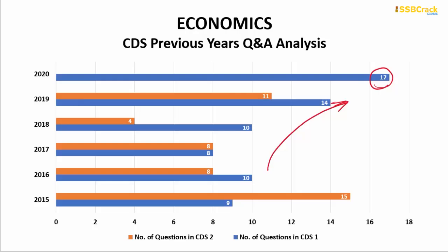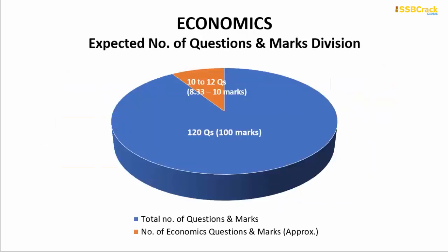Regarding the CDS pattern, the least number of questions, only 4 questions, came up in CDS 2 2018 paper, but the maximum number of questions was in the most previous paper, the CDS 1 2020 paper. So this is very important for us to consider. Regarding this analysis, we can say that you can expect around 10 to 12 questions in the coming CDS 2 2020 paper. That means, scoring everything from the economics section correctly, you can score around 8.33 to 10 marks of the whole 100 marks.